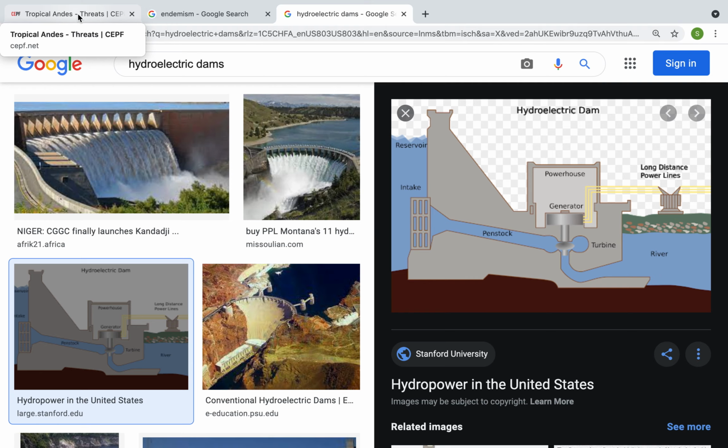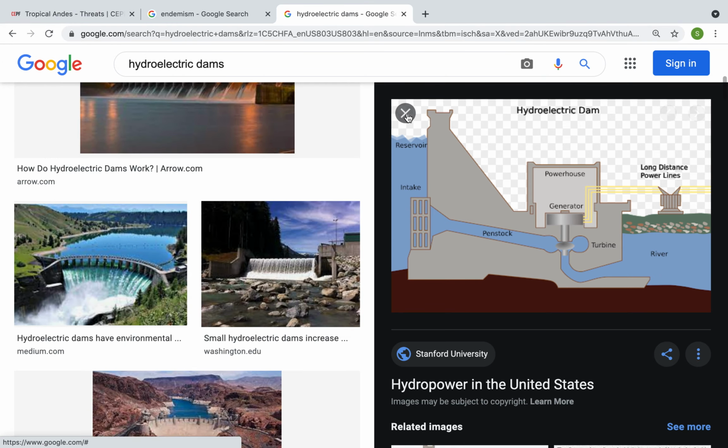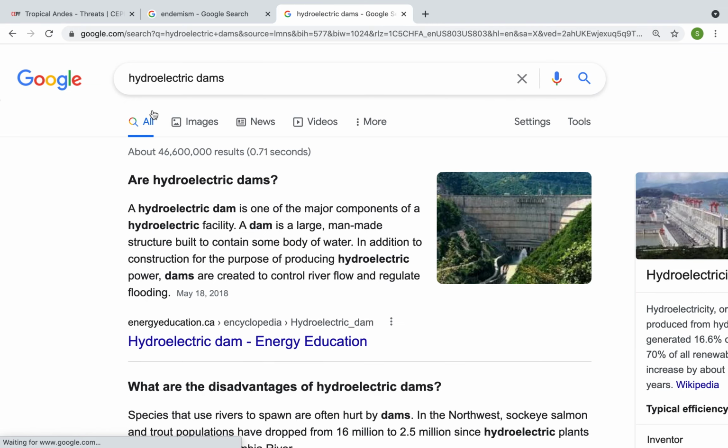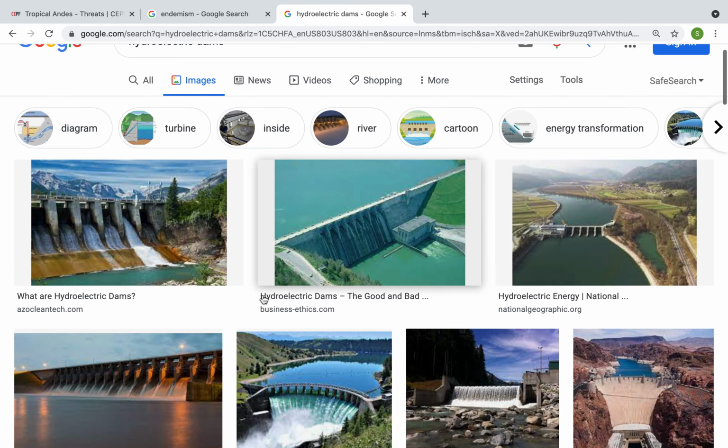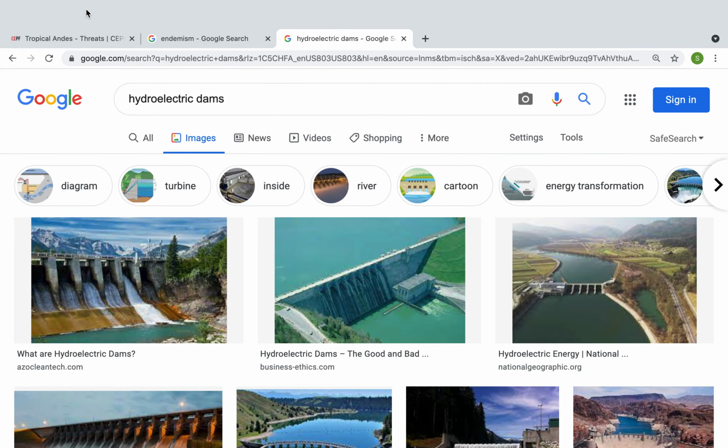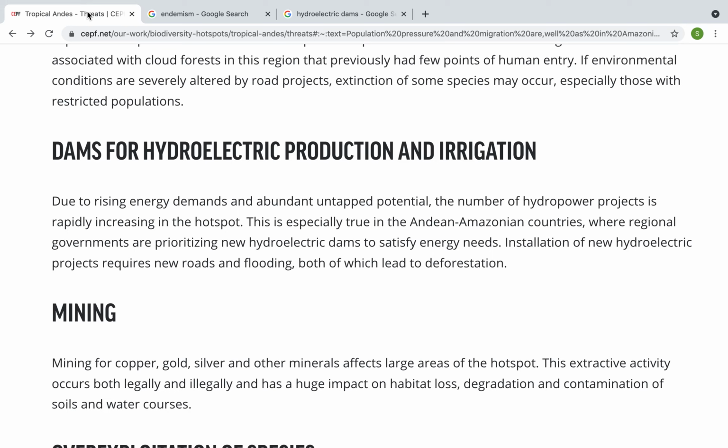Okay, so again, great tip whenever you're trying to define words. Look at the definition and then go to images to give you a visual representation of the word. So now if we go back to our reading, it tells you the installation of these new hydroelectric projects requires new roads and flooding. So if you want to build new roads, you need to go through the process of deforestation, which leads to destruction of the habitat.